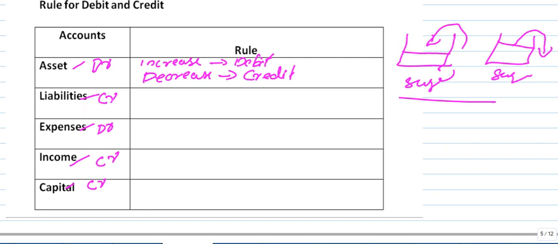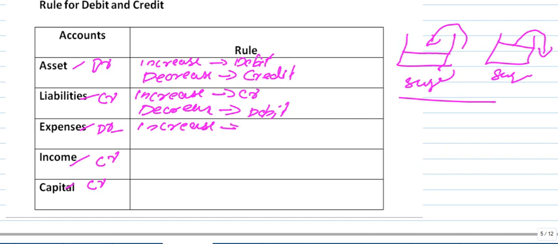Liabilities have a credit balance. If you want to increase a liability, what to do? Credit, because it has a credit balance. Do the same thing. If you want to decrease it, you have to debit it. In the expenses case, expenses have a debit balance. I want to increase expenses, what to do? Debit.